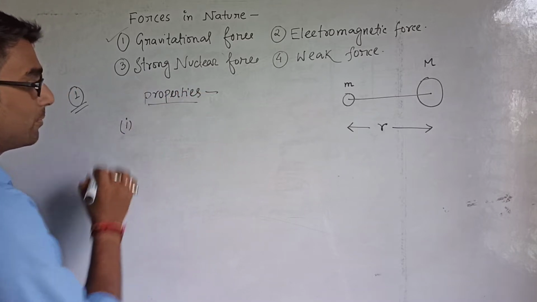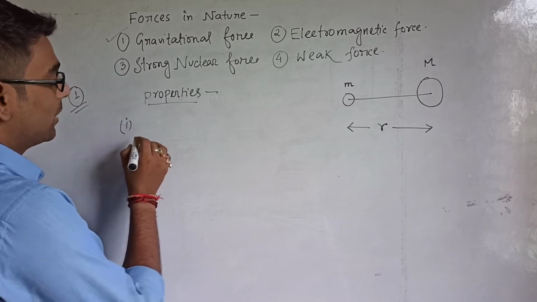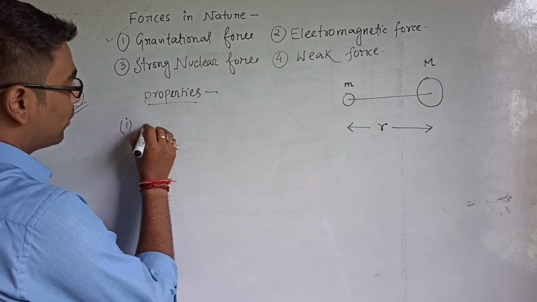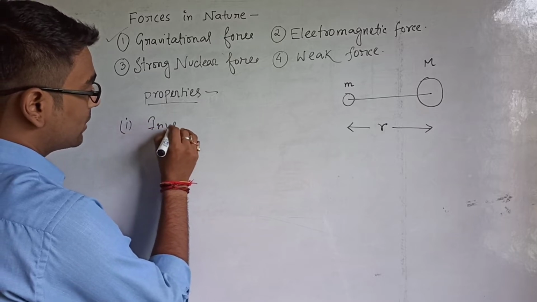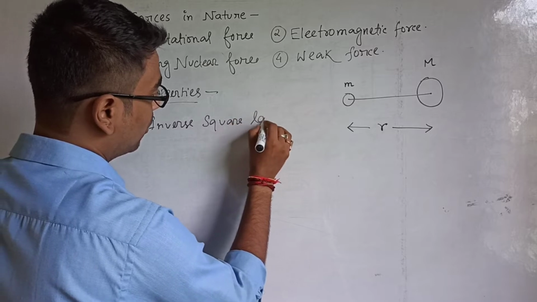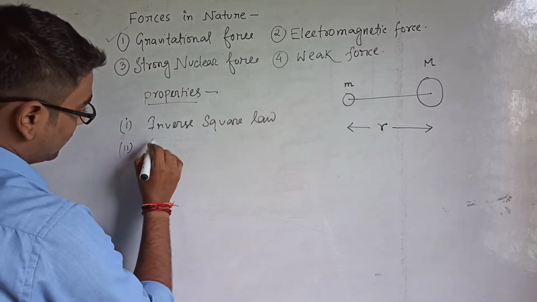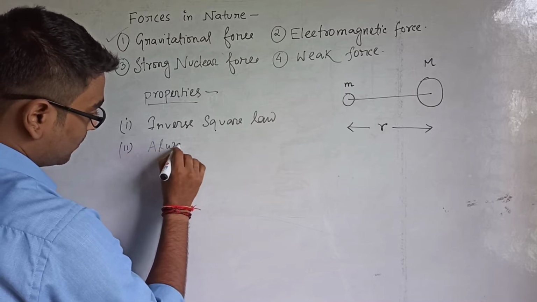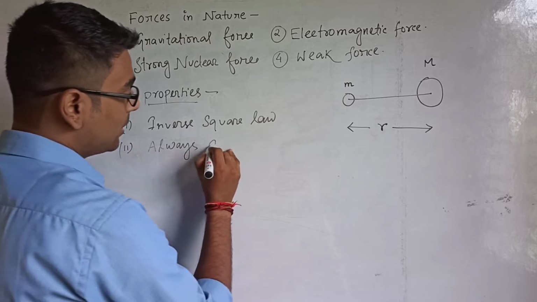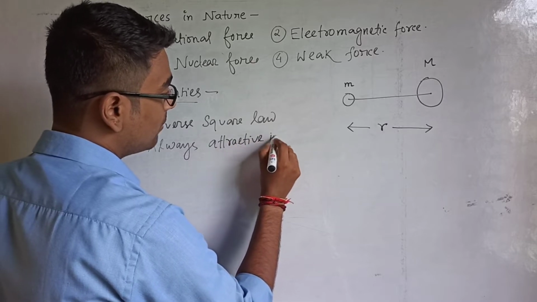Number one, this force follows the inverse square law. The force is always attractive in nature.